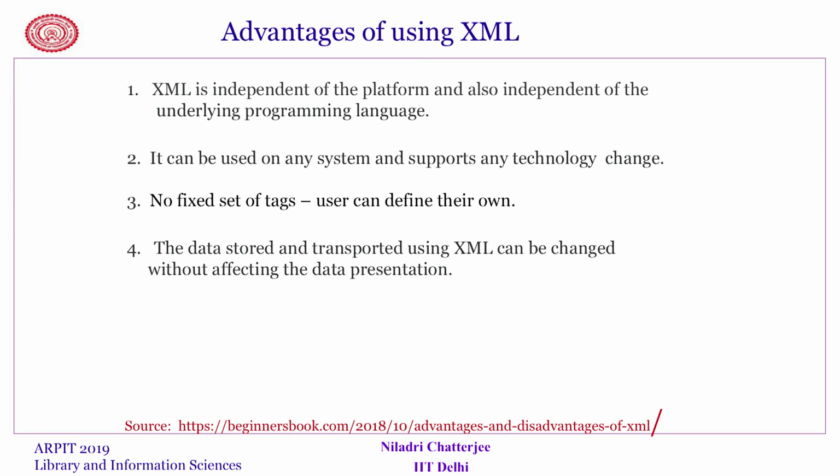So, we can put them according to our source of knowledge, and that will help us in attaching the right semantics to the pieces of text. And data stored and transported using XML can be changed without affecting the data presentation.